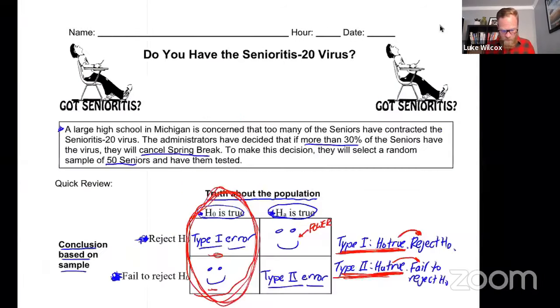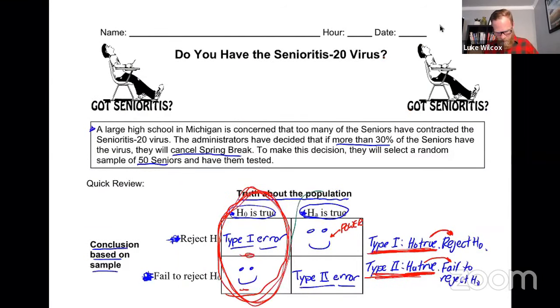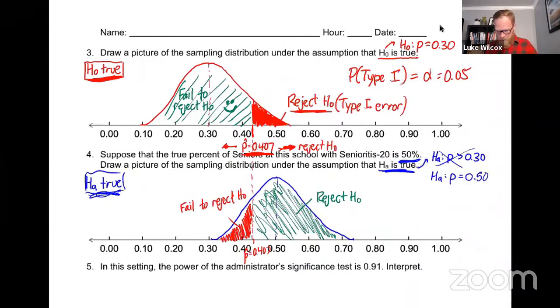And sure enough, if you look at our table back here, we are now in the scenario where the alternative is true. And if it's a good decision, we call it power. And if it's a bad decision, we call it a type 2 error. So in green, we have what's called the power of the significance test. And in red, we have a type 2 error. So good decision, power, bad decision, type 2 error.